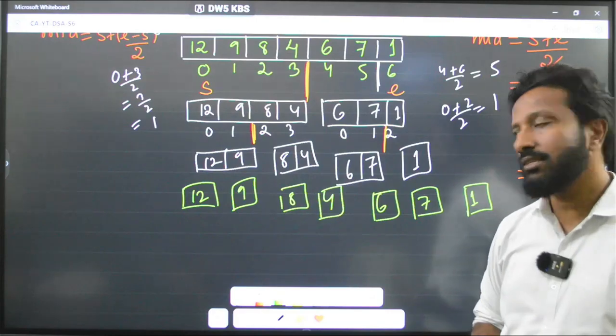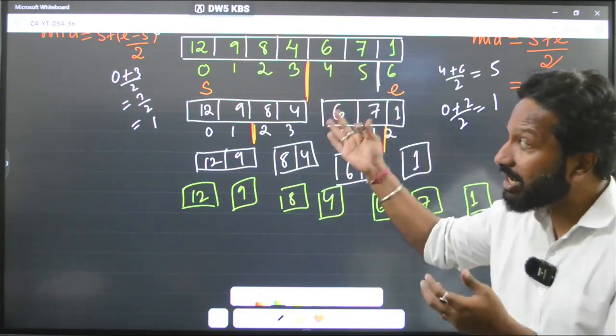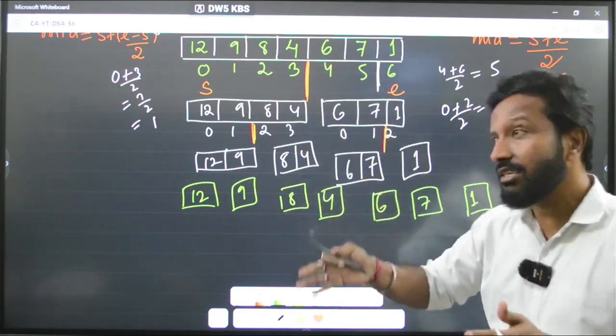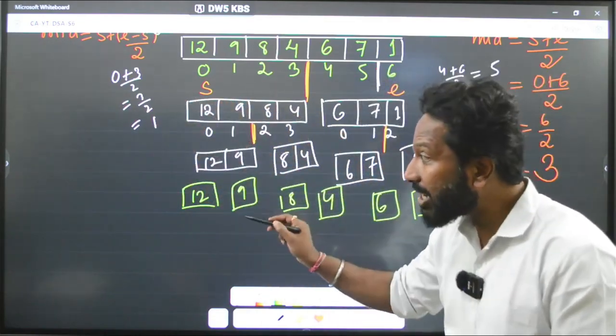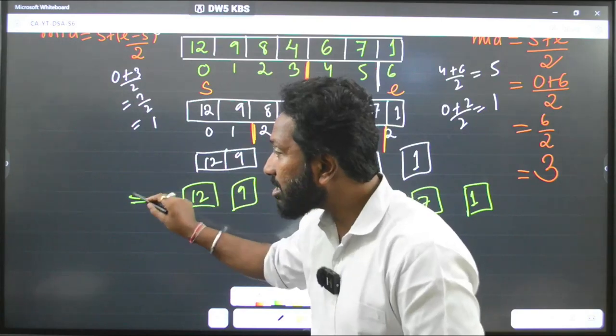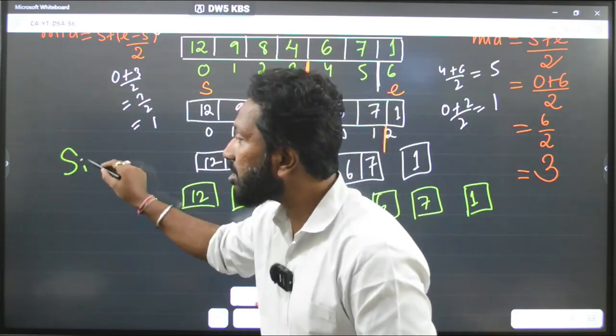Got it? Makes sense? We have divided that bigger array into smaller chunks by finding the mid value, and after that we have taken out single elements.